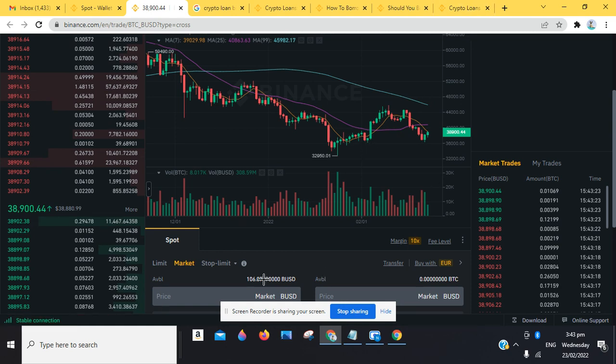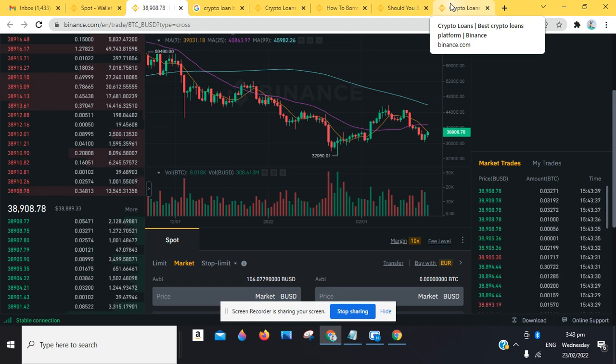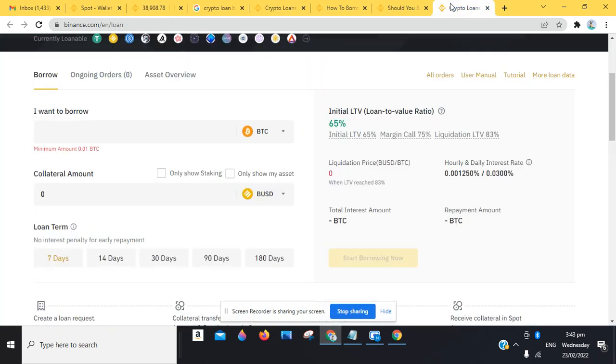So we have some amount of BUSD. We do not want to convert it to BTC directly because we want to hold it for long. Most times, people usually use other digital assets which they want to hold for long, like let's say some metaverse tokens, or for example a Sun token you want to hold for long, or BTC, because BTC is the main token. So those are some of the concepts you need to understand.